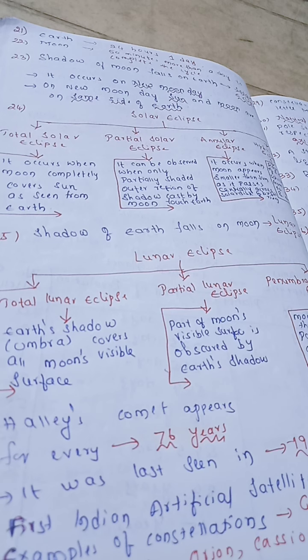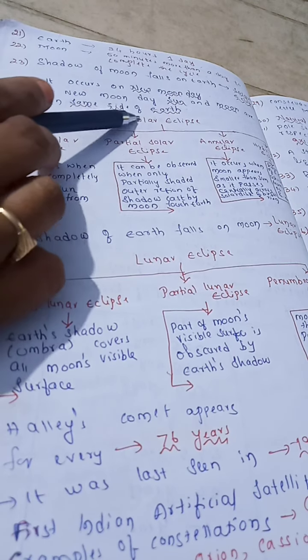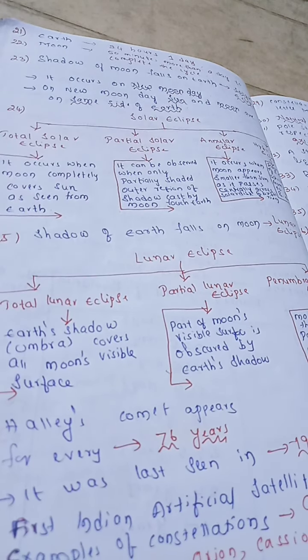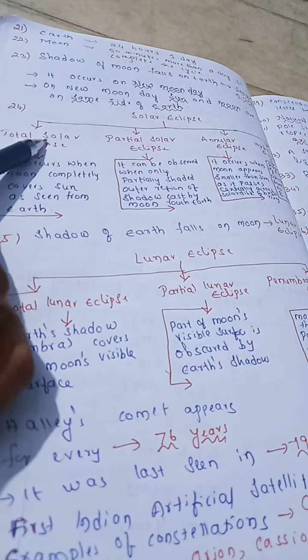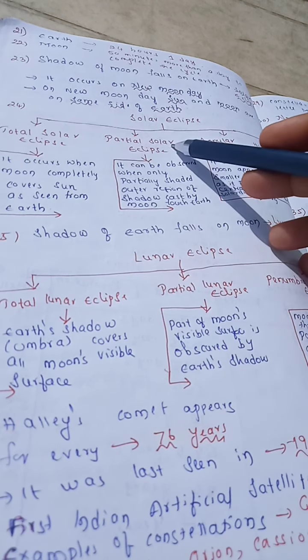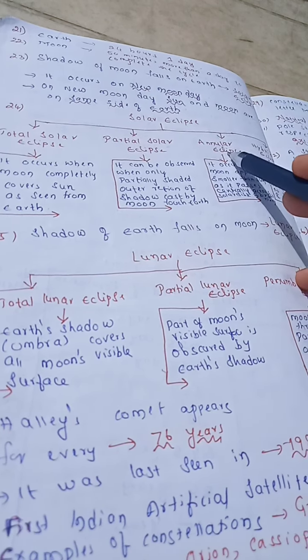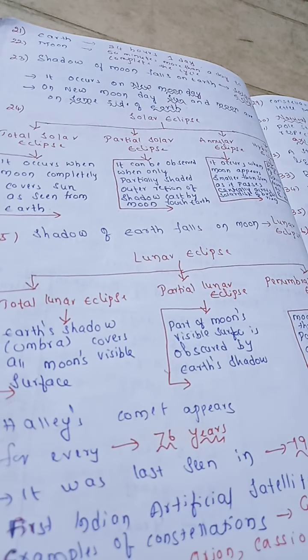On new moon day, sun and moon are on the same side of earth. Such solar eclipse is of 4 types: total solar eclipse, partial solar eclipse, annular solar eclipse, and hybrid solar eclipse.